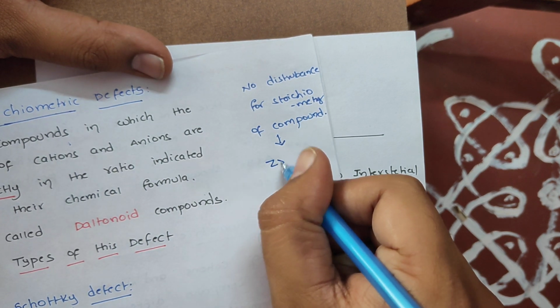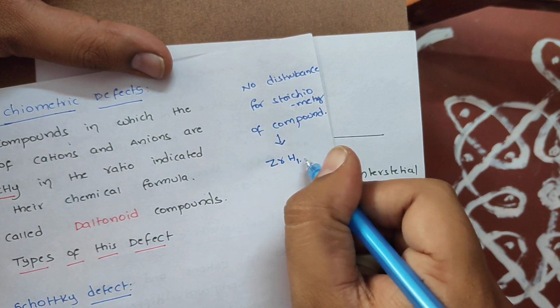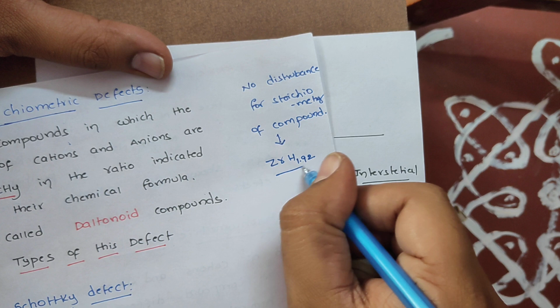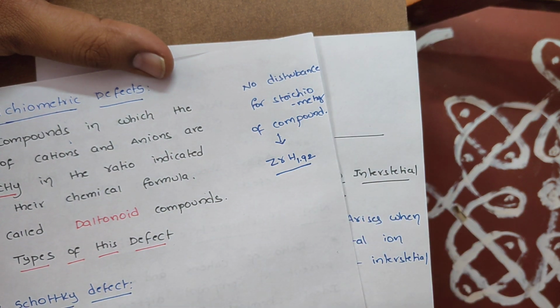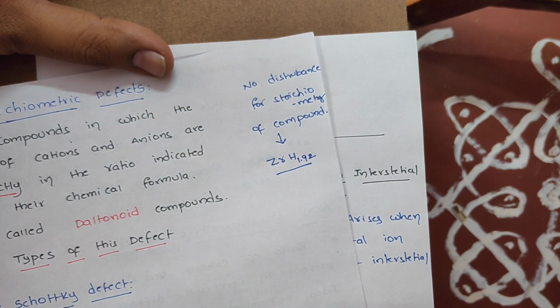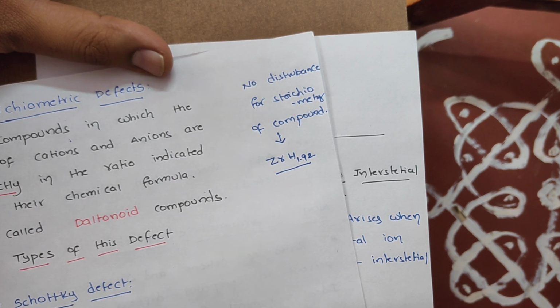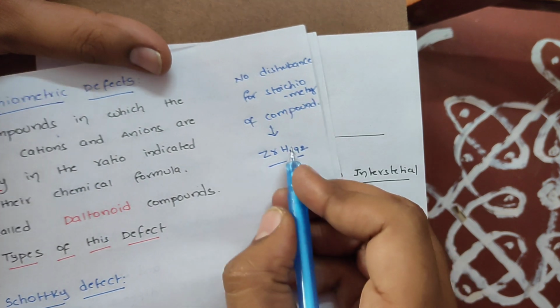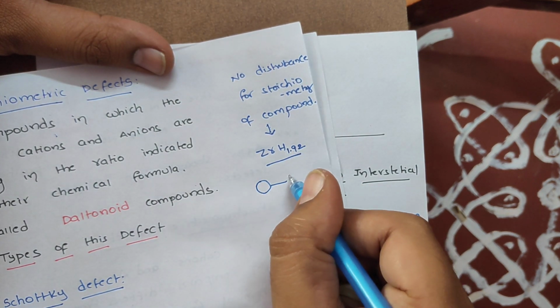Interstitial hydrates: zirconium hydrogen 1.92. This is a non-stoichiometric one. We are confused actually, sir. What is 1.92 here? The actual formula is ZrH2. What about the remaining 0.08 here? Students, just imagine this is zirconium.